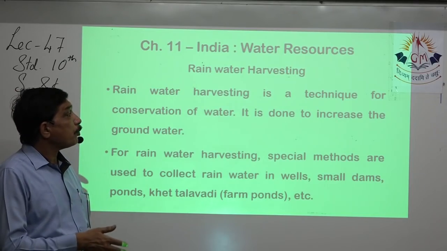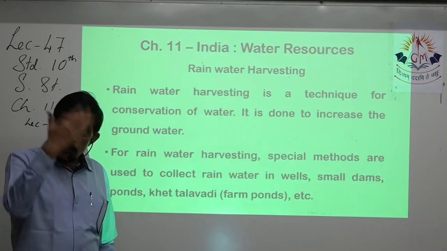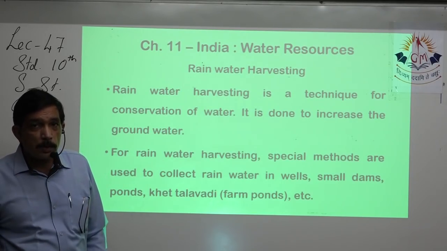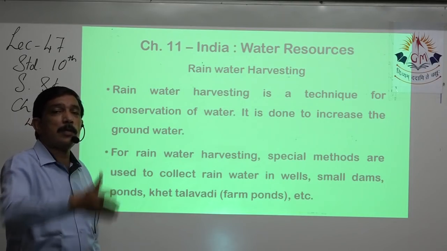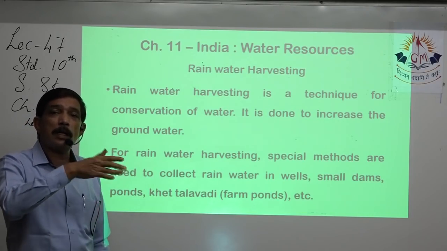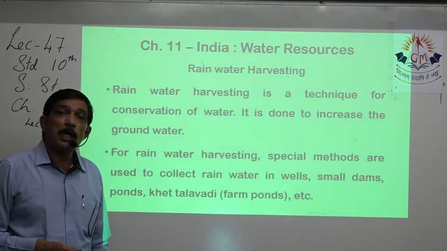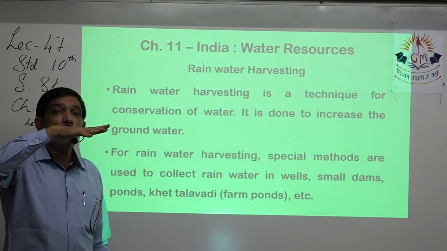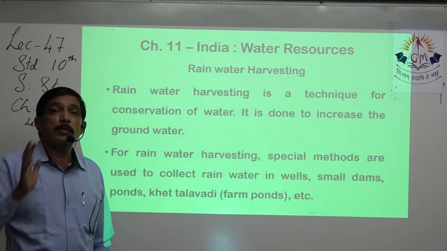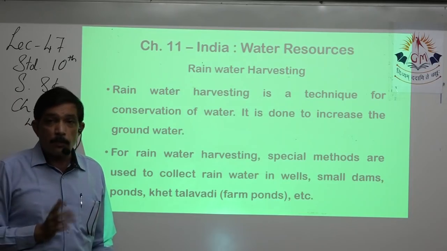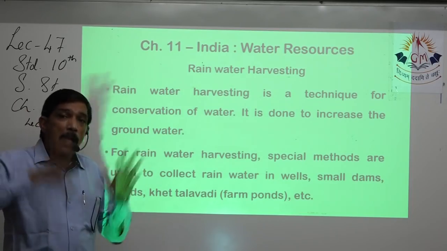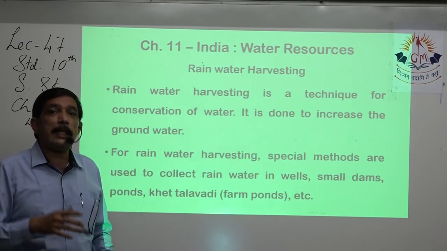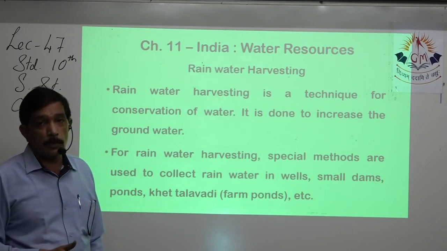Yes, so that water flows in the street and goes down the drain, and that drain empties in the nearby sea, river, wherever, and it flows into the sea or ocean. And that rich rainwater is of no use to us because we allow it to get wasted. So we can harvest that. Harvest means we can do something so that it gets collected and becomes fruitful or useful to us.